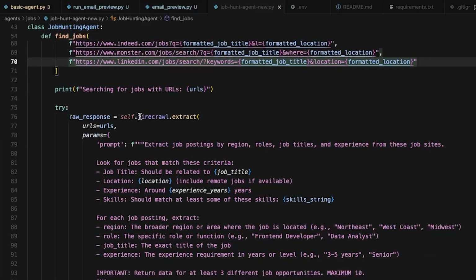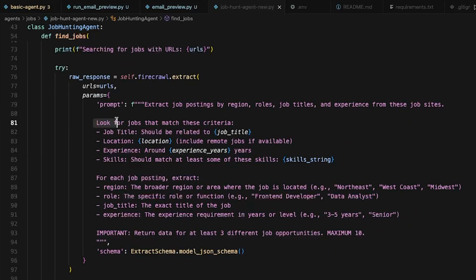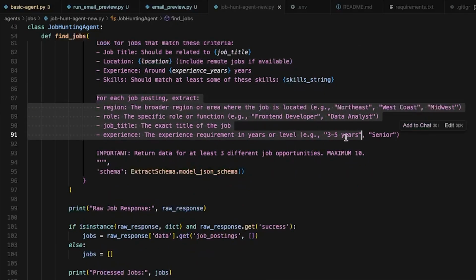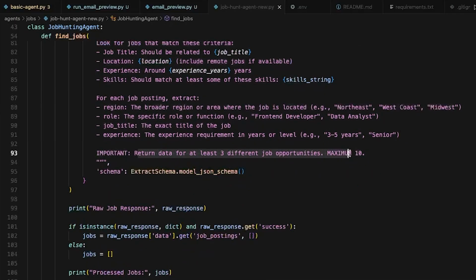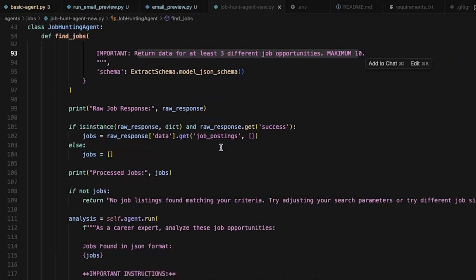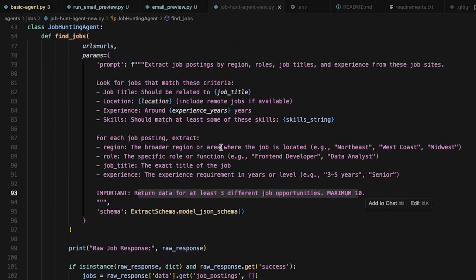Then this is the prompt we will send to Firecrawl: extract job postings by region, roles, job titles and experiences, and then look for jobs that match these criteria. For each job, extract these details and return data with at least 3 different job opportunities and a maximum of 10. Now in here, what I can also do is mention the link to that specific job so that we're able to just go and click and get that piece of info for that specific job.